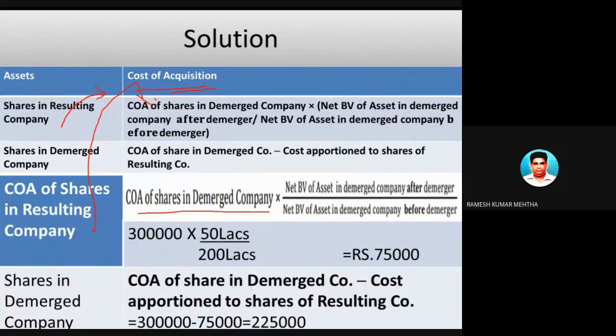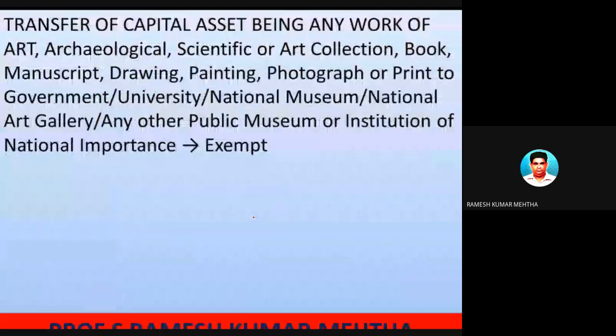So I think this is a bit complicated, but I'm just explaining shares in the demerged company. Cost of acquisition of shares in the demerged company is equal to cost of shares in the demerged company minus the cost apportioned to the shares of the resulting company. That is, the cost of the demerged company was 3 lakh rupees, and this 75,000 rupees what you got, you have to just minus it. This is the cost of acquisition of the shares in the demerged company. So let's not take a lot of view on this.